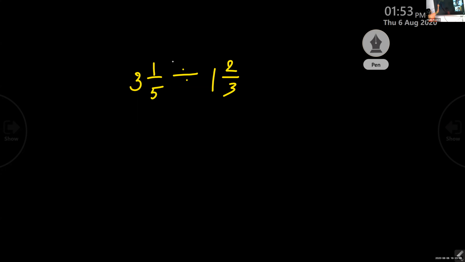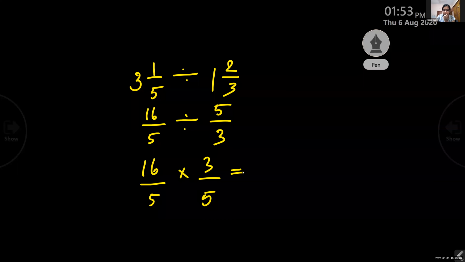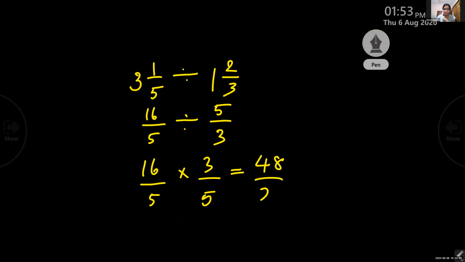See this, you convert. 3 fives are 15 plus 1, 16 by 5, isn't it? Divided by 1 and 2 by 3: 3 ones are 3 plus 2, 5 by 3, isn't it? So what will you get? Multiply by its reciprocal, 3 by 5. So what will you get? 48 by 25.